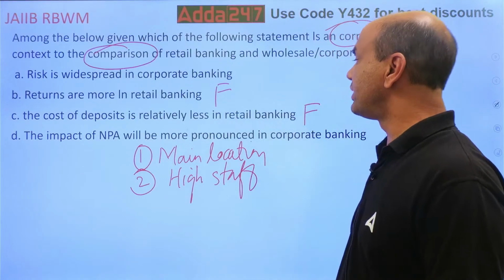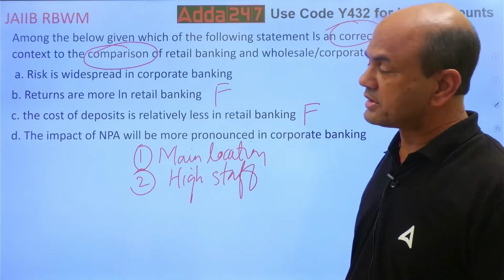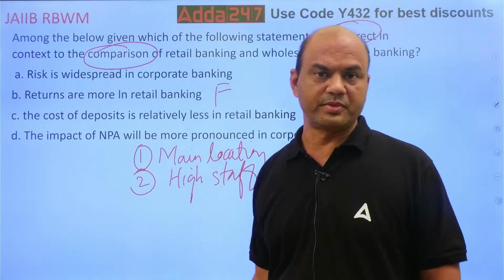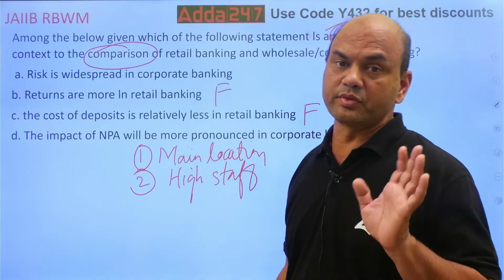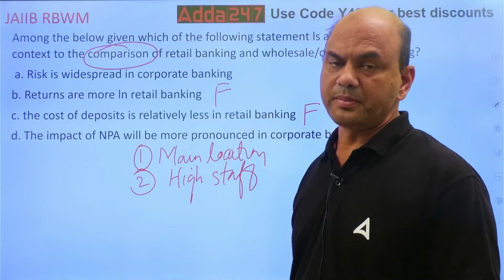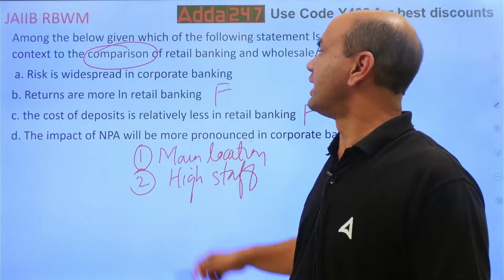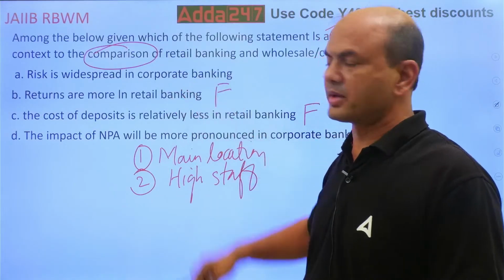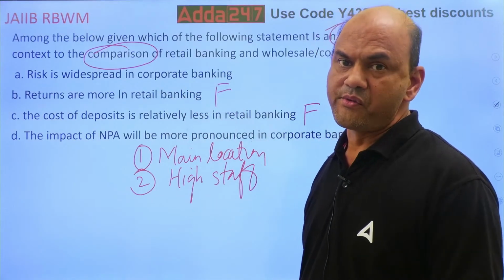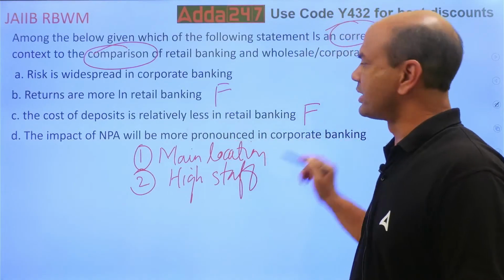The impact of NPA will be more pronounced in corporate banking. So now these two are a problem; you have to think over these two. You want a correct one: the impact of NPA will be more pronounced in corporate banking, and risk will be widespread in corporate banking. Is it so?